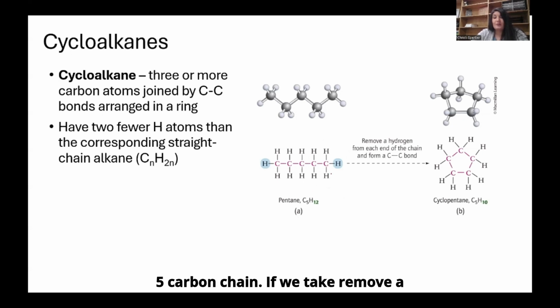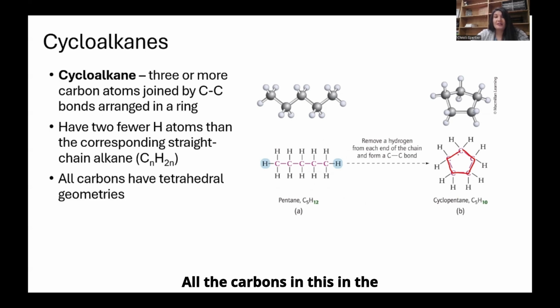If we remove a hydrogen from each end and join the 2 carbons, we make a cyclical structure, and we get what's called cyclopentane. We have our 5-membered ring. All the carbons in the cycloalkane still have the same tetrahedral electron and molecular geometries as a straight chain alkane.